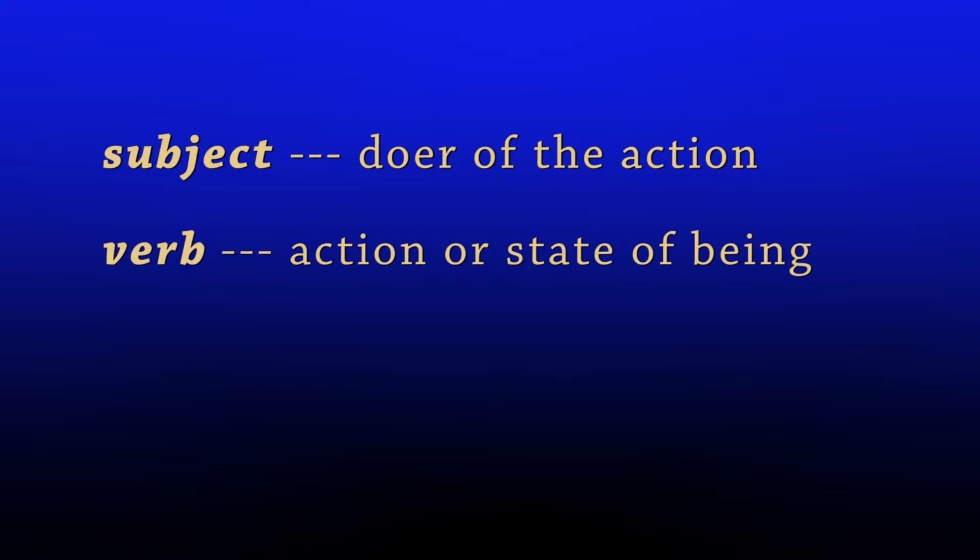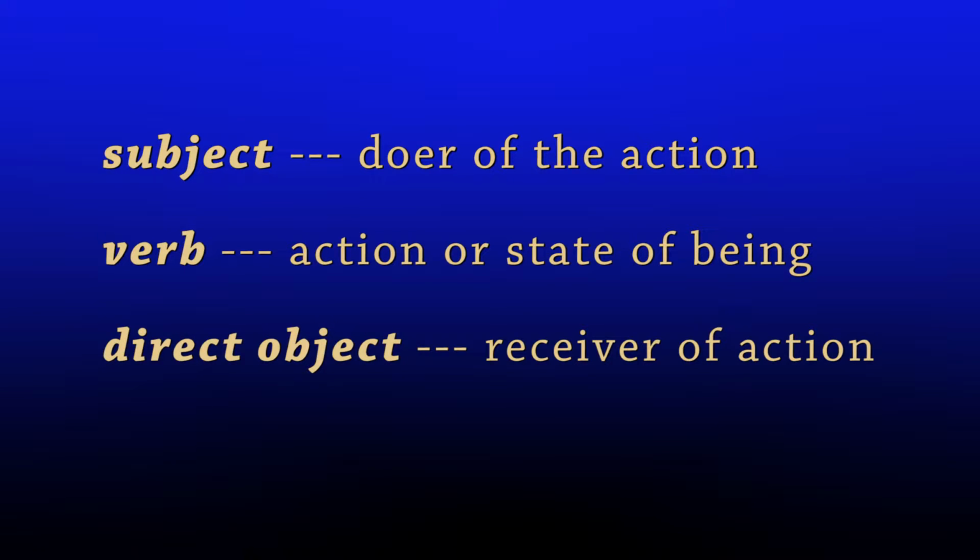direct and indirect objects within a sentence. The subject of a sentence is the doer of the action. The verb is the statement of action or being, and the direct object is the receiver of the action. If you were to say, Lewis hit the ball, Lewis is the subject, the one performing the action. Hit is the verb, the action itself, and ball is the direct object, the entity receiving the action.